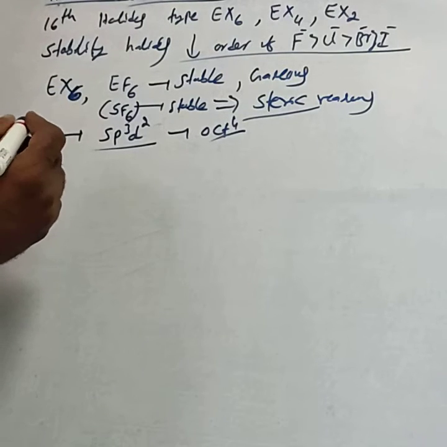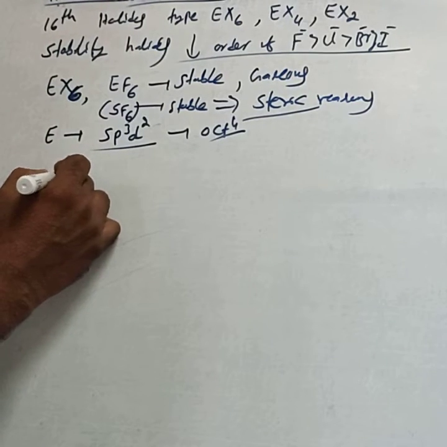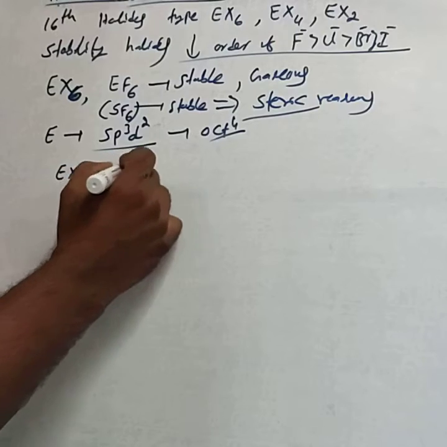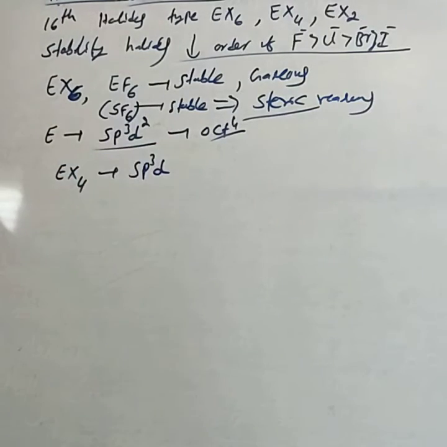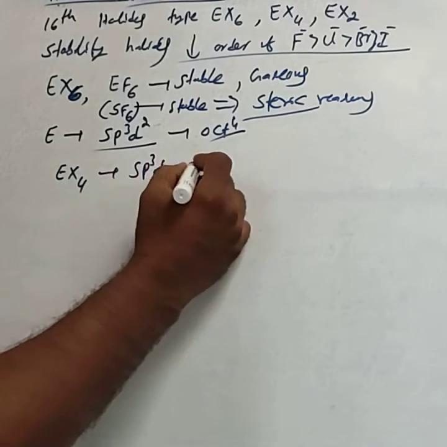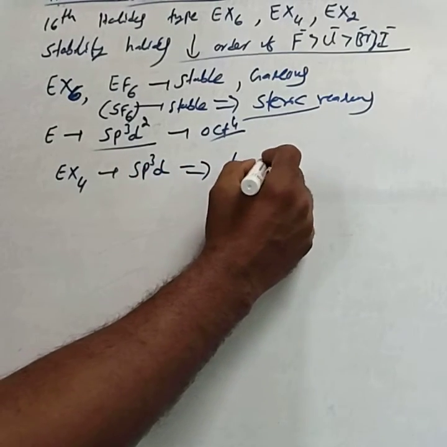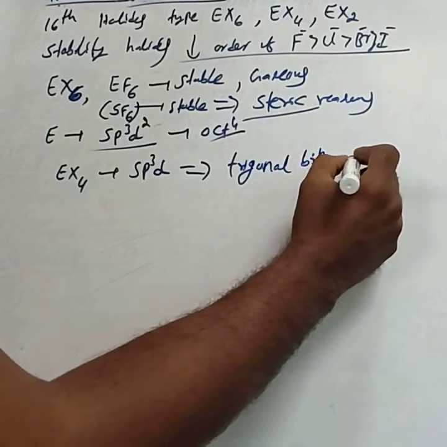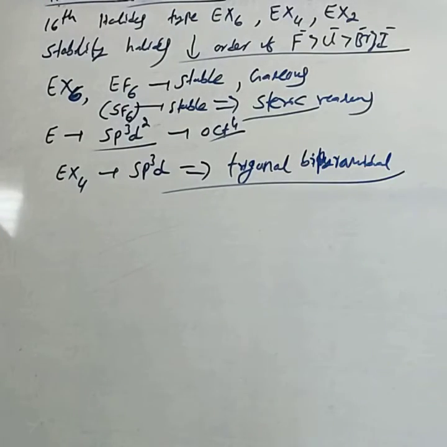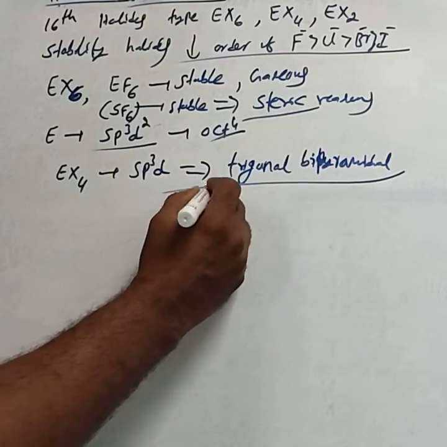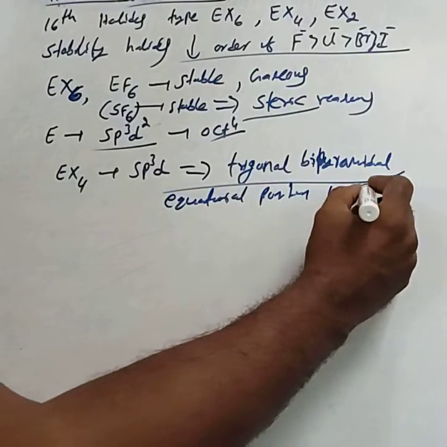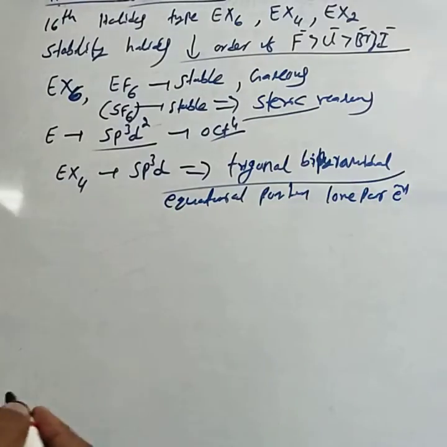Among the tetrahalides, EX4, the central atom undergoes sp3d hybridization and has a trigonal bipyramidal structure, and one of the equatorial positions contains a lone pair of electrons.